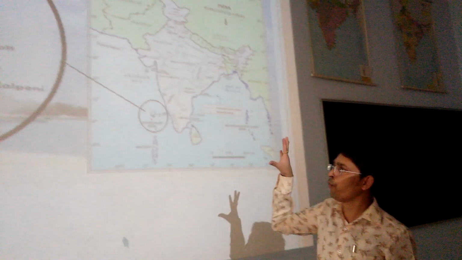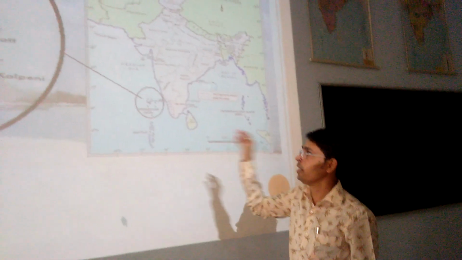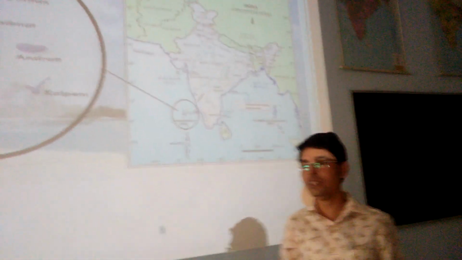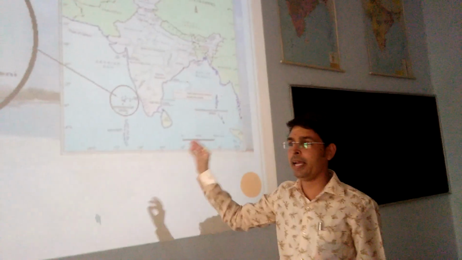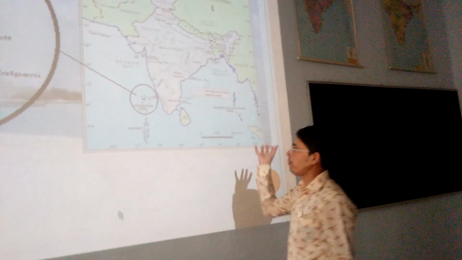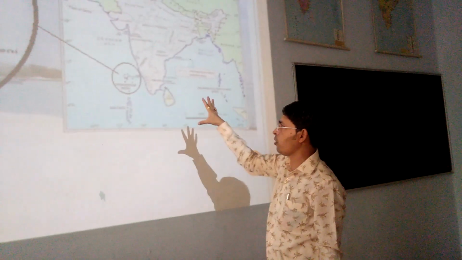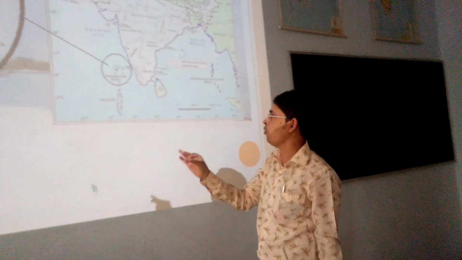So my major focus is about that. Every time whenever map skill or map activities are there, children are locating and labeling in an incorrect way. They are placing Lakshadweep here, Andaman there. So this is the major concept you have to understand and get to know.